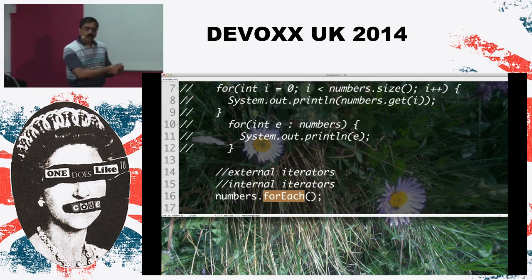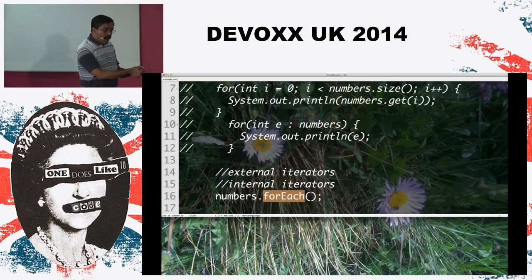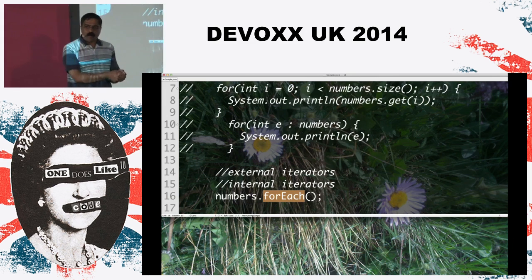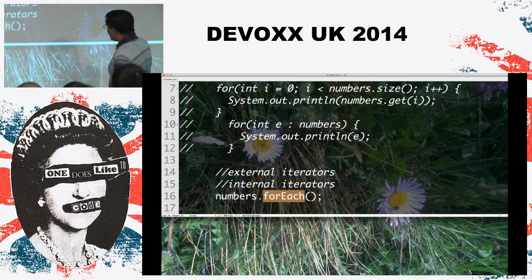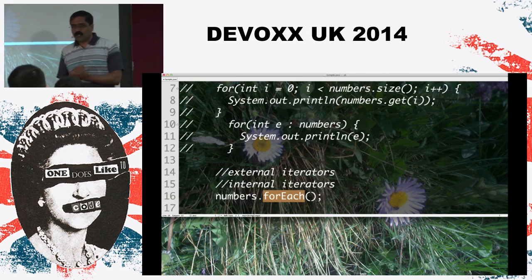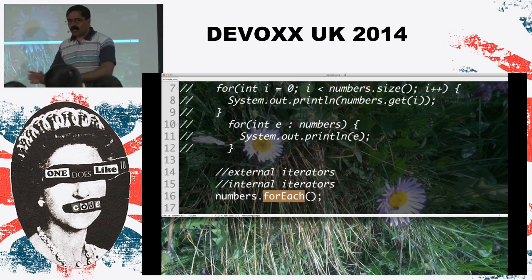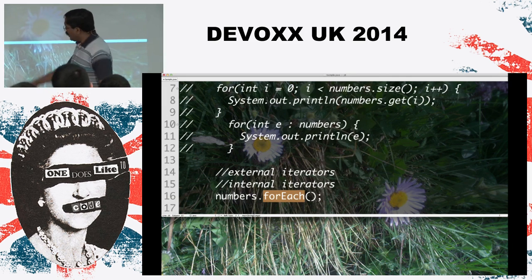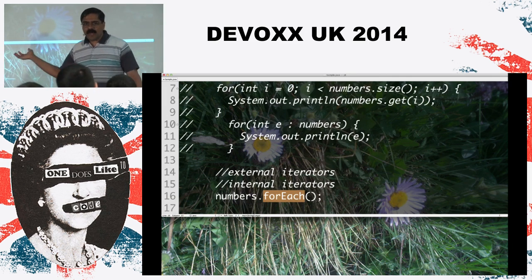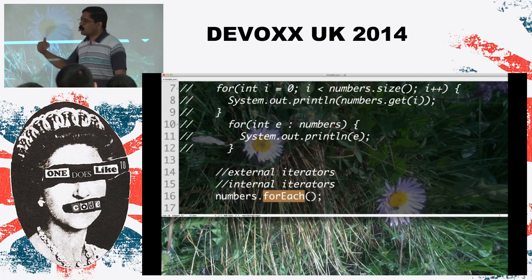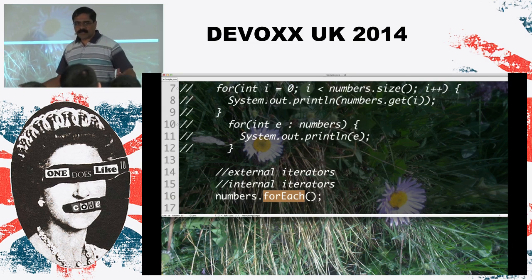Now, we know one thing that we get when we invoke methods on objects, we get to enjoy polymorphism. Now, polymorphism does a lot of good things. Look at line number 7 and 10. What do those two lines say? They say we'll do exactly what you asked for, period, which is loop through sequentially the collection of elements, and you get to manage the looping. Line number 16 says you can loop, and I'll take care of the looping aspect. You tell me what to do per element, and you don't have to really worry about the looping itself.